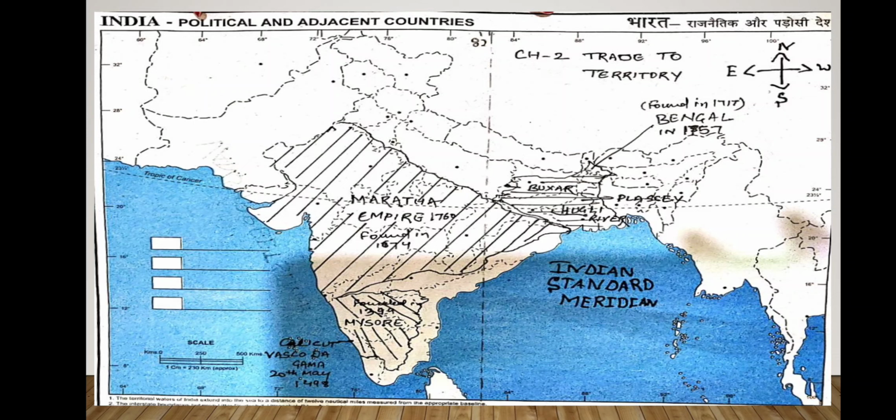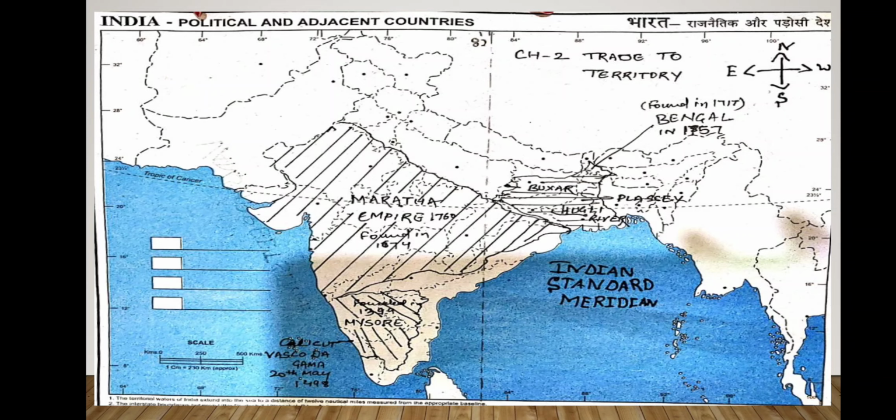So for subsidiary, I'm going to tell you what exactly a subsidiary alliance is. Subsidiary alliance means that the small kingdoms of India would not be allowed to keep their independent army, but the East India Company, with the help of their army, would protect those territories, and in exchange the ruler of that kingdom would give a regular salary to the company's army.